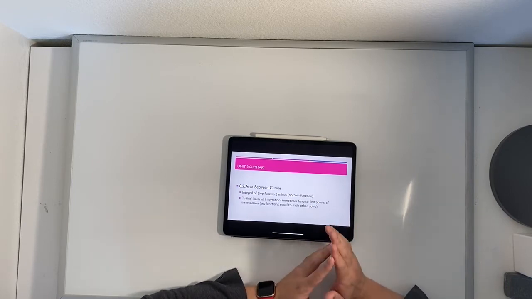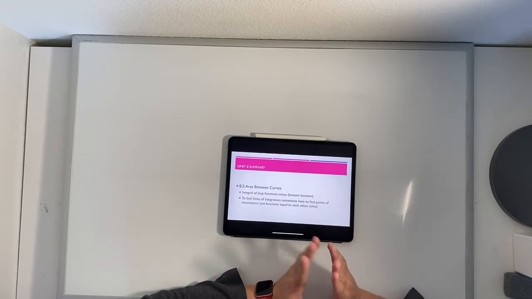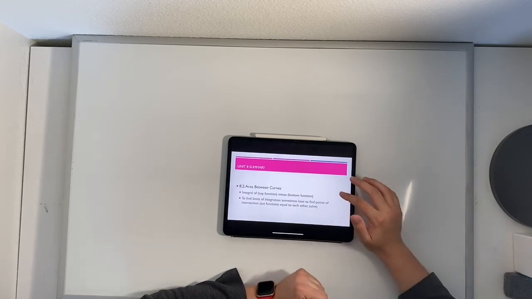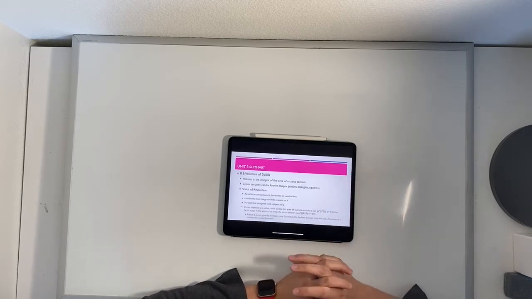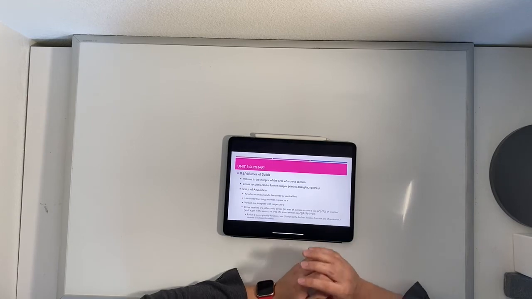Okay, so 8.2, pretty straightforward. I don't remember us having any main issues there. And of course, that led us directly into section 8.3. I know this is a little small. I'll make sure to post this PowerPoint as well.